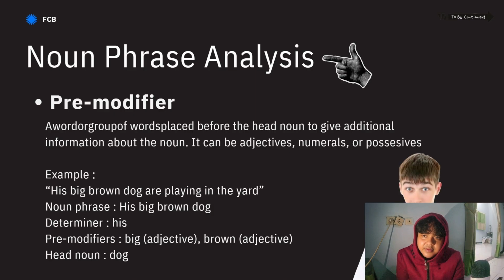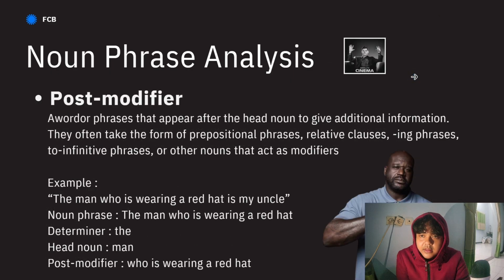And then post-modifier, a word or phrase that appears after the head noun to give additional information. They often take the form of a prepositional phrase, relative clause, to-infinitive phrase, or other nouns that act as a modifier. The example: the man who is wearing a red hat is my uncle.